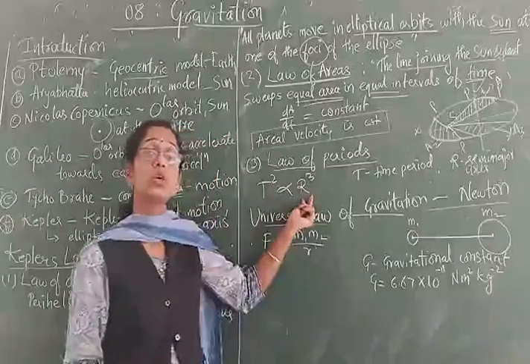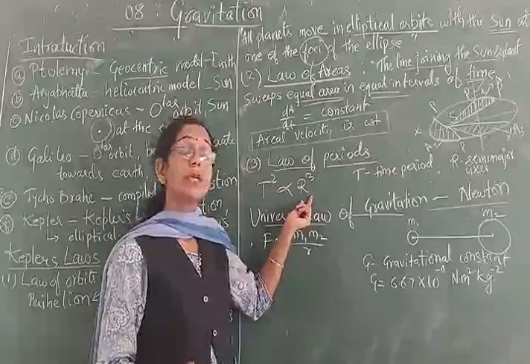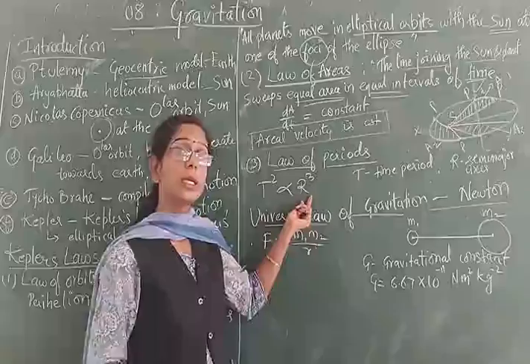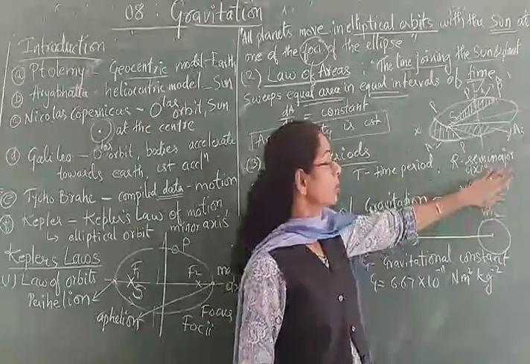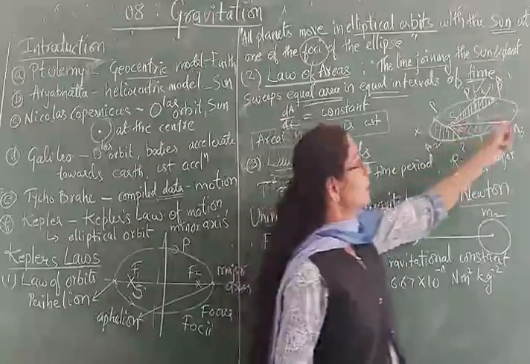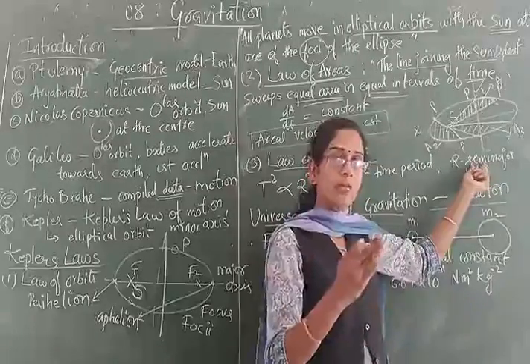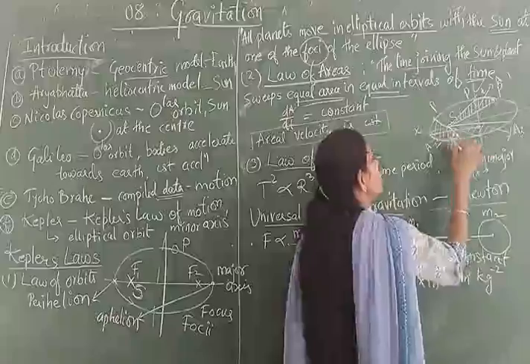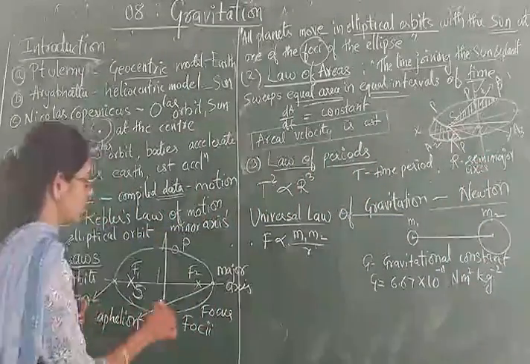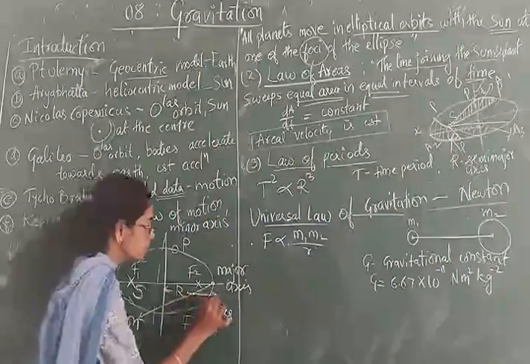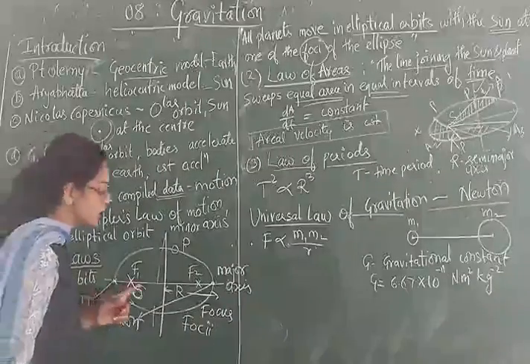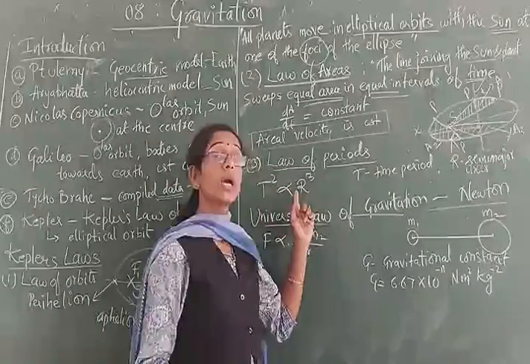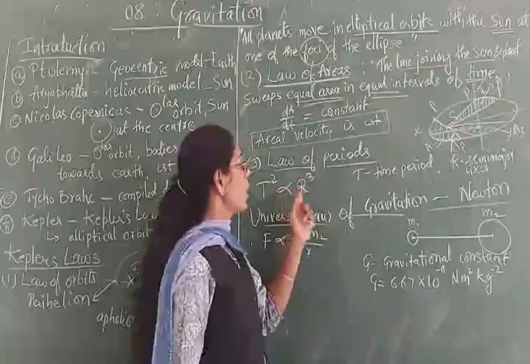The cube of the semi-major axis. What does the term indicate? Semi-major: this is the major axis, semi means half of it. So if I take this distance as the semi-major distance r, it is found that T square is directly proportional to r cube.